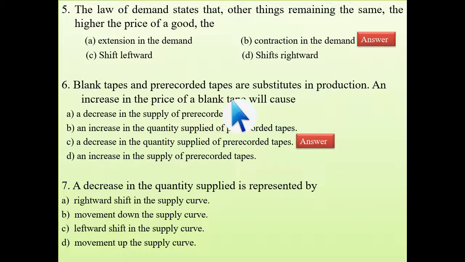Blank tape supply will increase means pre-recorded supply will decrease. Getting the answer? Okay, next one. The decrease in the quantity supplied is represented by a leftward shift in the supply curve. This I have totally explained in the supply chapter. If you still have not seen that video, you can easily access it through the playlist I have mentioned in the